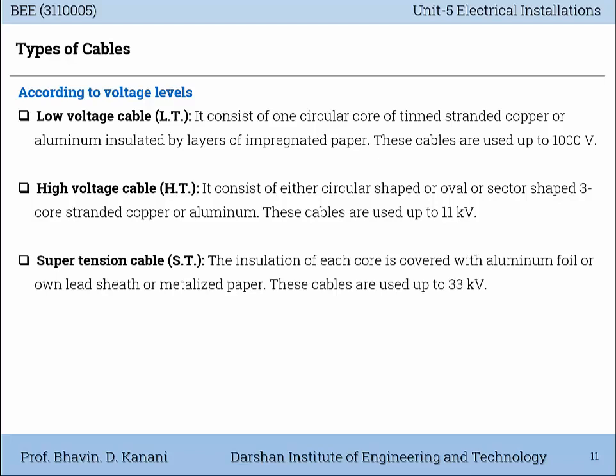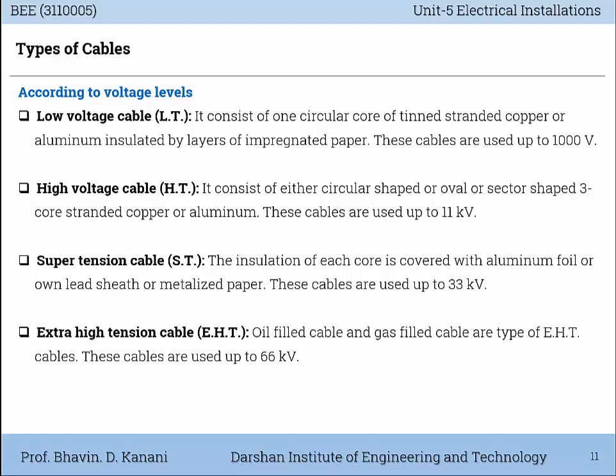Next is super tension cable, ST cable. The insulation of each core is covered with aluminum foil or on lead sheath or metallized paper. These cables are used up to 33 kV.